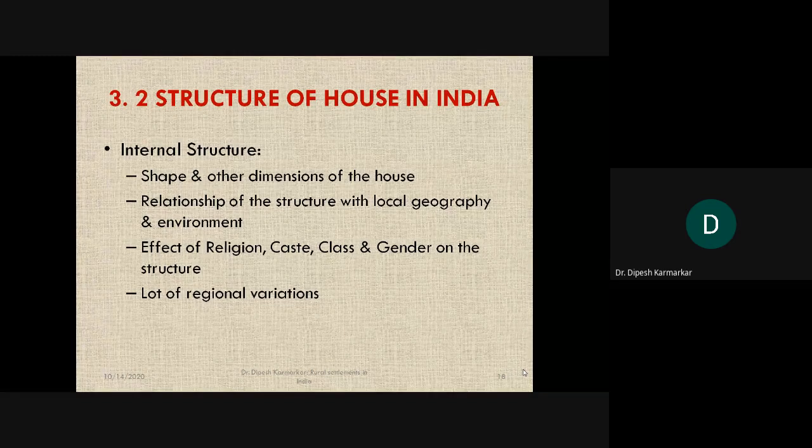Even in the same village, you find that houses belonging to people of two different religions differ, as per the requirements of their day-to-day lifestyle that revolves around religious practices. There are aspects related to caste, and aspects related to class. By class we mean differences between rich and poor houses. There are aspects related to gender, male and female. That kind of aspect is also related to it.